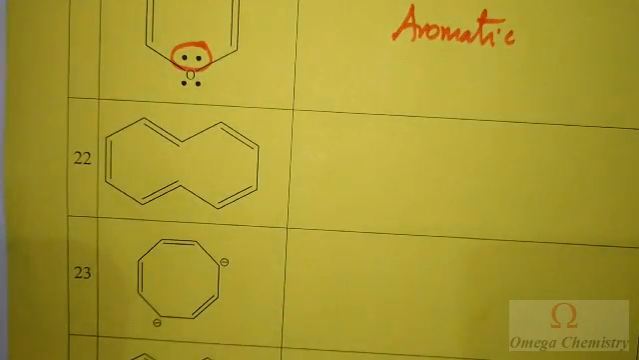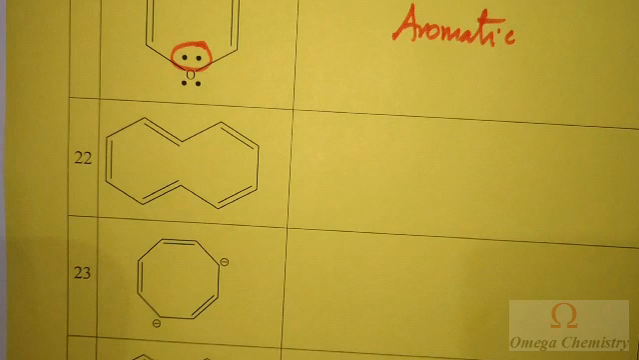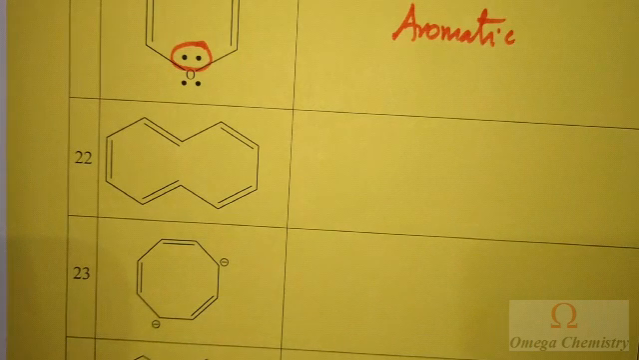Now here the compound is cyclic, planar, and conjugation is there. Totally 10 pi electrons are there, so it satisfies 4n plus 2 pi electrons. So we expect that this compound is aromatic. But to our surprise, it is non-aromatic.